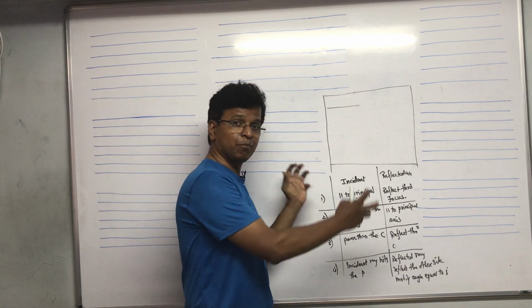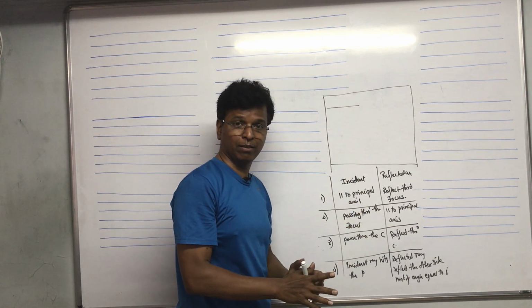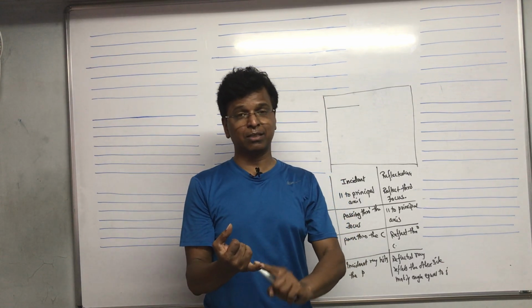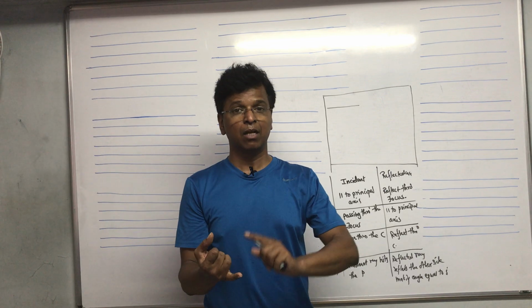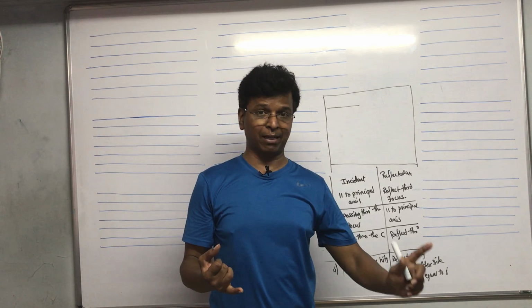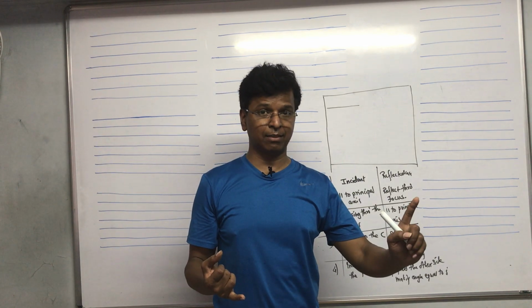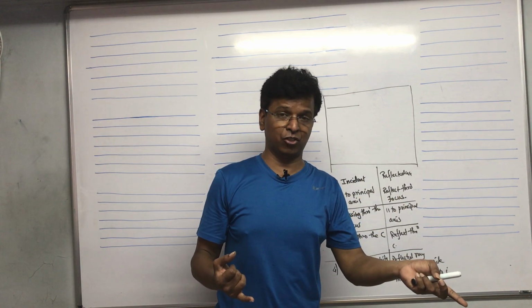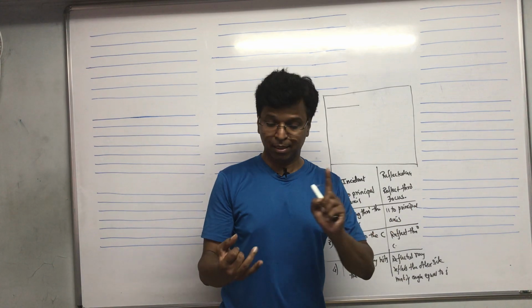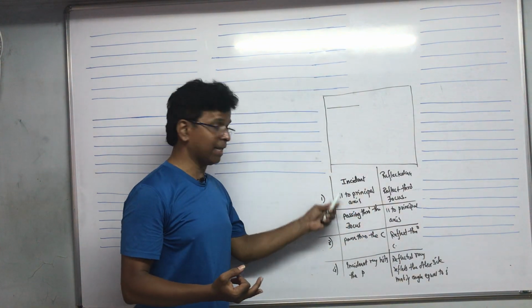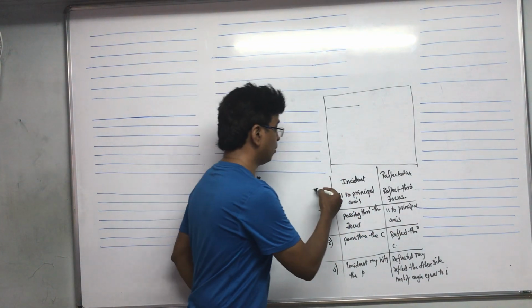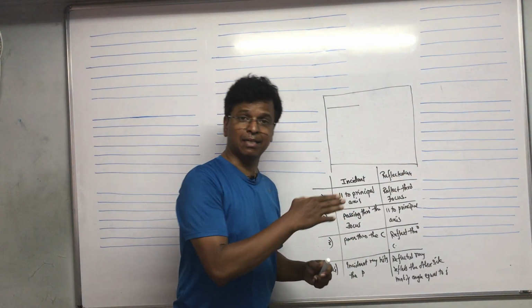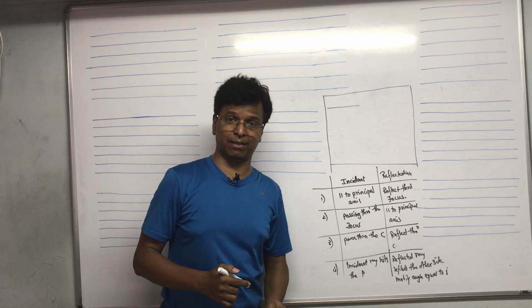When these things come together, which three things? Yesterday we understood the position of the objects, and relative to that, the position of the image. This you should understand. At every position, what are the details of the image? This also you should understand. Then, for a particular path of the incident ray, what is the path of the reflected ray?